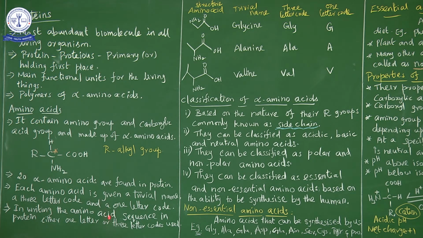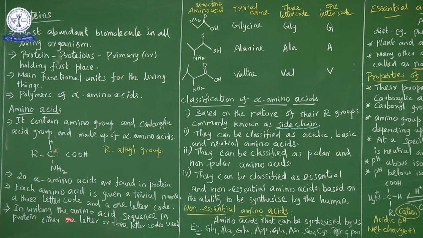In writing the amino acid sequence, protein is a polymer of alpha amino acids. That means a number of amino acids are present, so it is called a polymer. More than 2 amino acids are present in a protein.